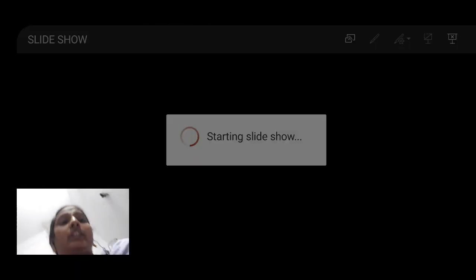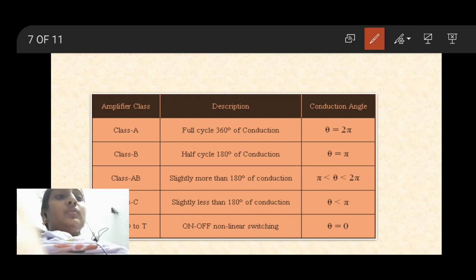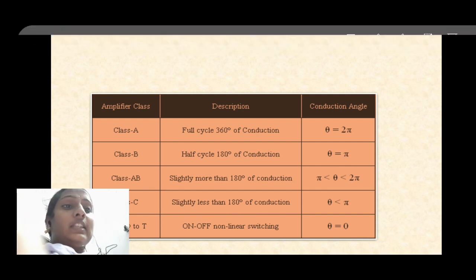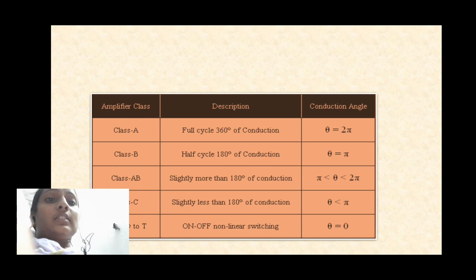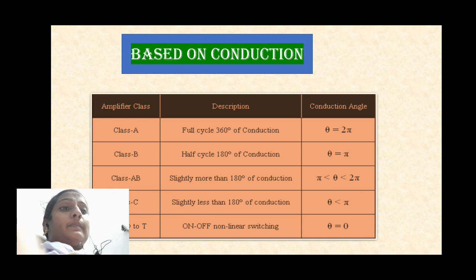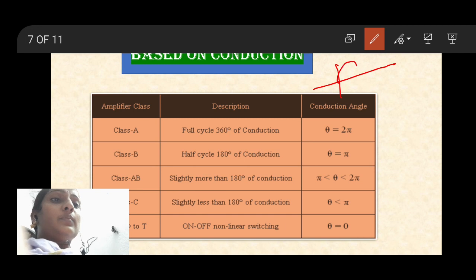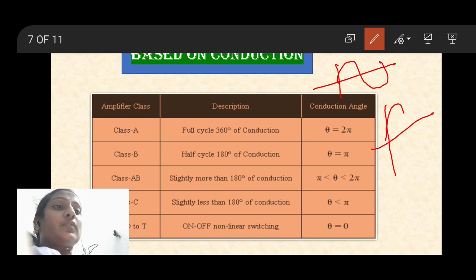So 180 indicates that it may amplify positive half cycles or it may amplify the negative half cycles. Okay. And while coming to class AB, it is very important, the period of conduction must be in between 180 degrees to 360. So how can we draw the 180 and 360 degrees? You see here. For example, in class A, the period of conduction is 360 degrees, meaning if I apply the input signal like this, the output is also produced like this.